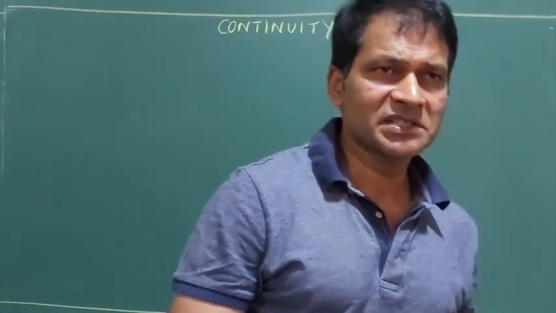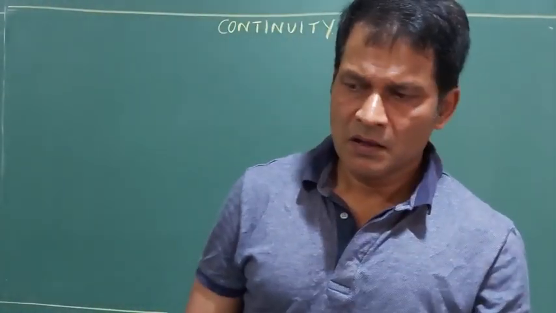What have you studied in limits in class 11? The limit exists for a function at a particular point. I am talking about a point. Exists means the function gives a finite value. You know what a finite value is, which is not undefined.